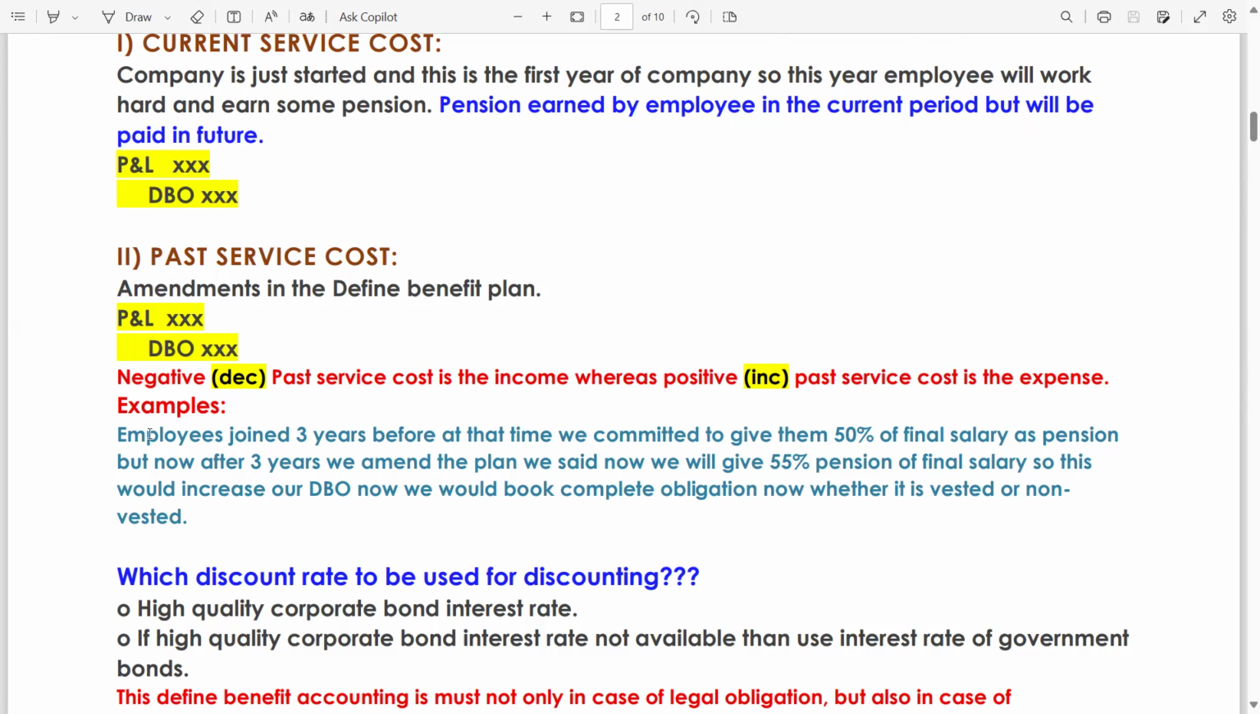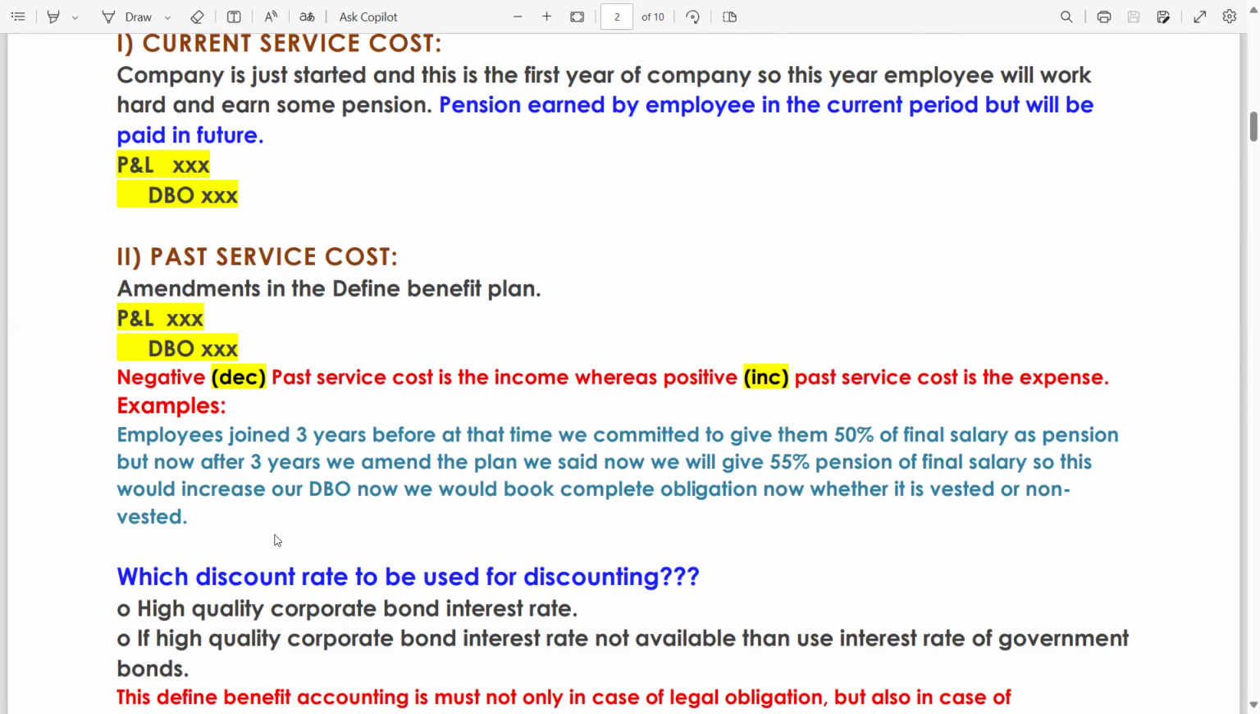Now there is an amendment example. Employees joined 3 years before. At that time, we committed to give them 50% of final salary as pension. But now after 3 years, we amend the plan. We said now we will give 55%. Now tell me, after the amendment, is there an increase or decrease? This is an increase, so it means it's an expense. Now you will make this entry. Pension of final salary, so this would increase our DBO, meaning it will increase the liability. Now we would book the complete obligation.